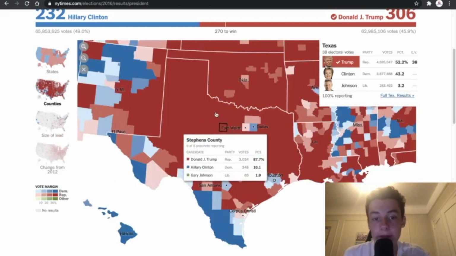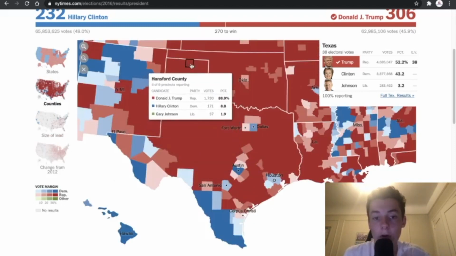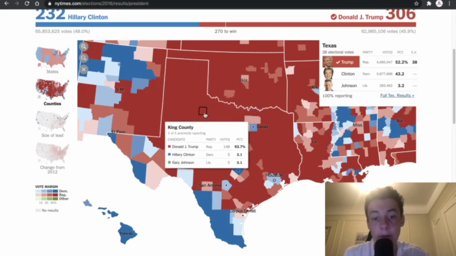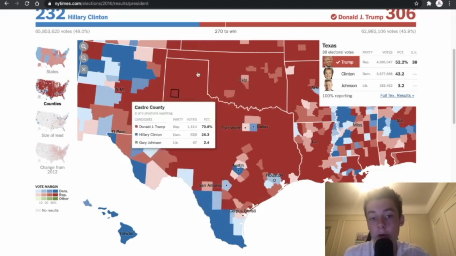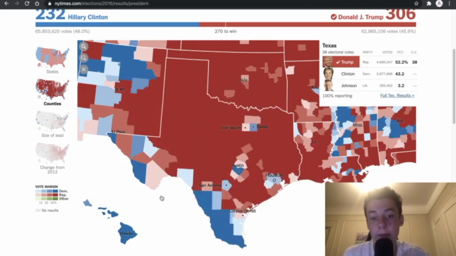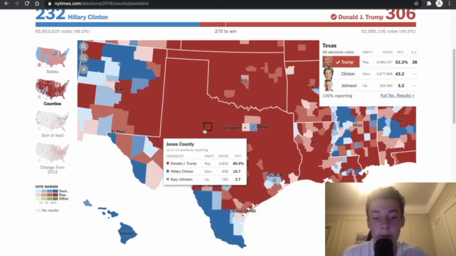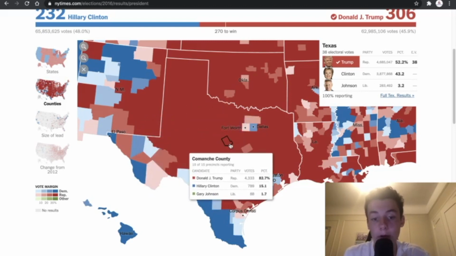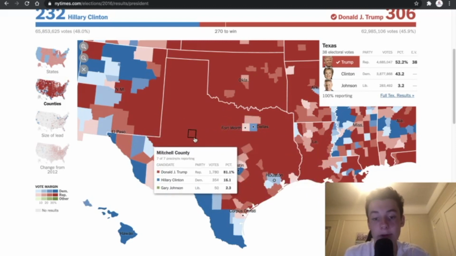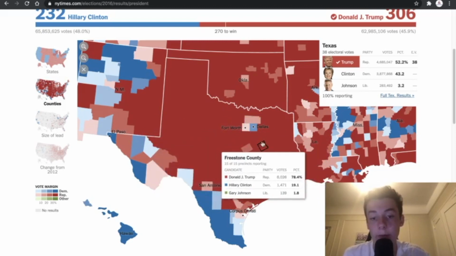But when you look at these rural counties, they are all safe Republican. Even more safe than a lot of the Georgia areas. And sure, they're all small counties, but combined, they make up a large proportion of the state's population. And sure, it is still run by the suburban and urban areas, but these rural areas do make a difference. But there's not that much room for the Republican Party to gain. You can see they're cracking 90% in some of these areas. I think the average is probably somewhere in the 80s.